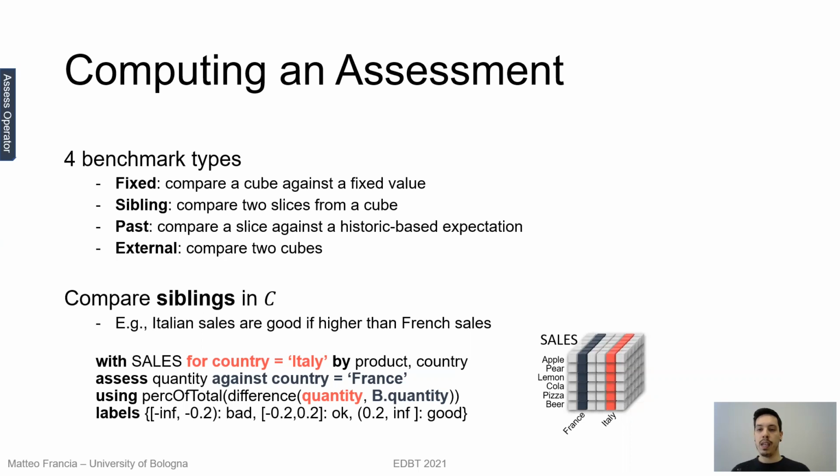Given our cube of sales, as you can see in the bottom right, an example of intention is: with sales for country Italy by product and country, assess quantity against country France using, at first, the difference between the Italian quantity and French quantity, and then we normalize the result with respect to the sum of total sales. Finally, the labeling scheme says, for instance, that we consider the result good if it's higher than 0.2.